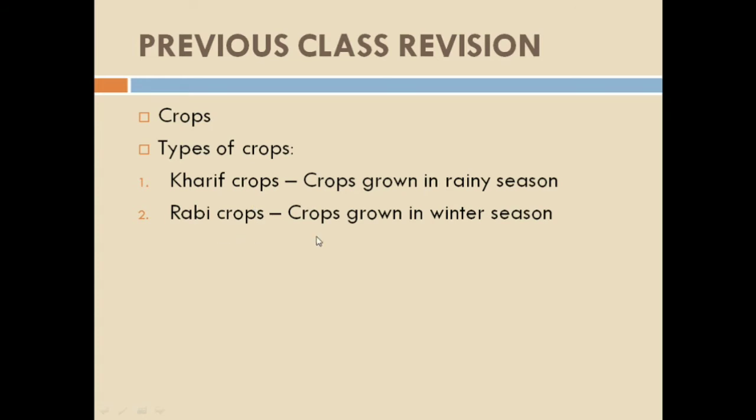And what are rabi crops? Crops grown in winter season are known as rabi crops. Examples of rabi crops are wheat, gram, pea, mustard, and linseed. So these are the examples of rabi crops.